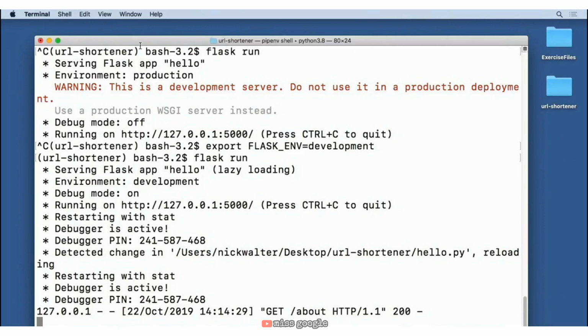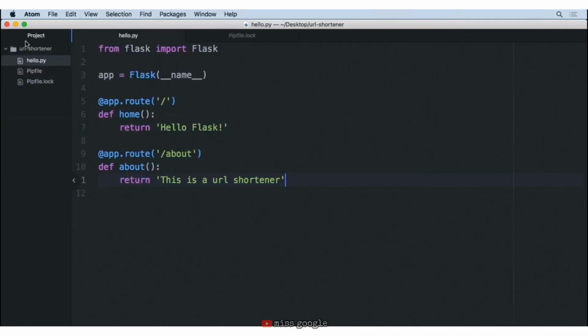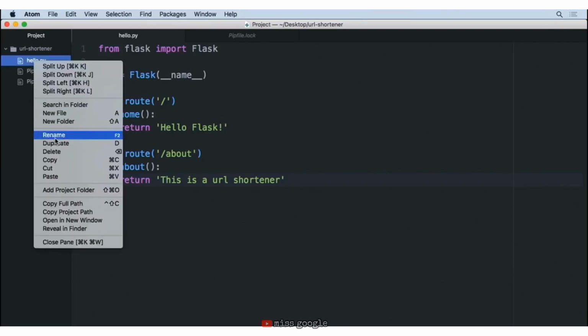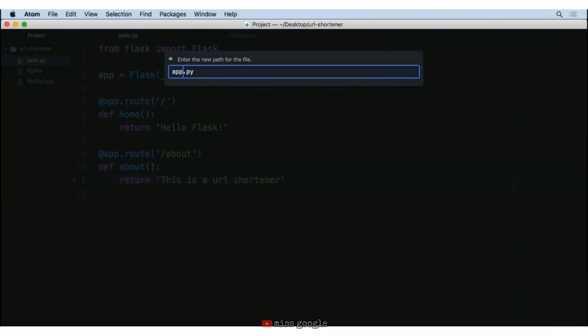Now, one more pro tip about running the Flask application in the server. Let's go ahead and move back to the terminal. Every time that you start a new terminal session and you want to test out your website, you have to specify what the Flask environment is going to be and also what the Flask app is going to be. However, if you'd like to save a step, we can go back to our code editor and rename our hello.py to app.py. Flask is smart enough to know inside of the directory, if there's a file named app.py, that is the default app that it should be running. So we'll go ahead and right click this file and rename this to app.py.